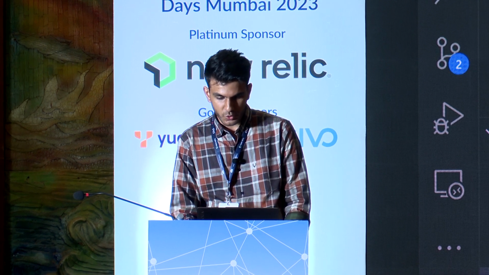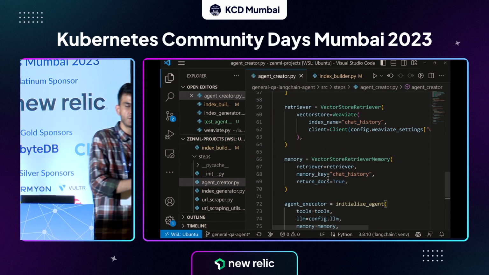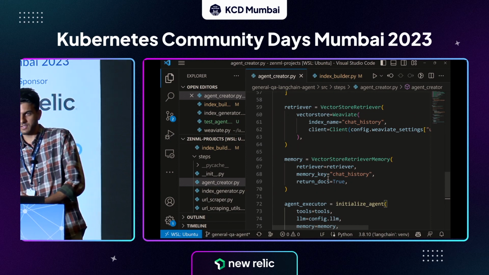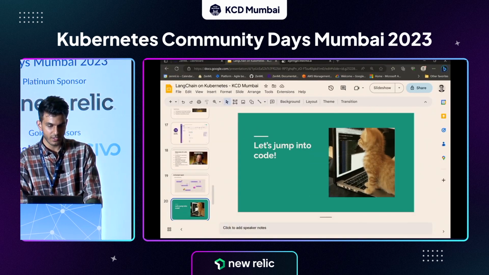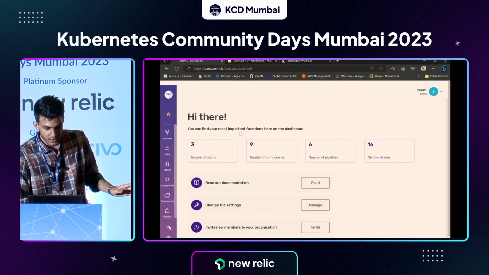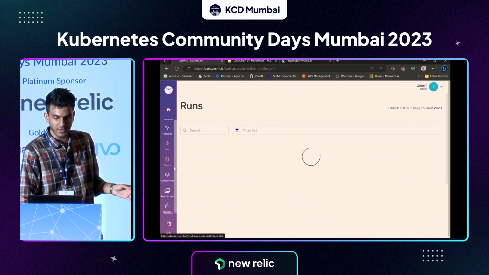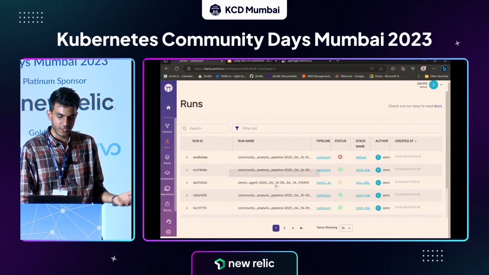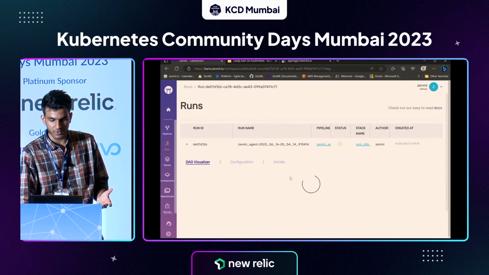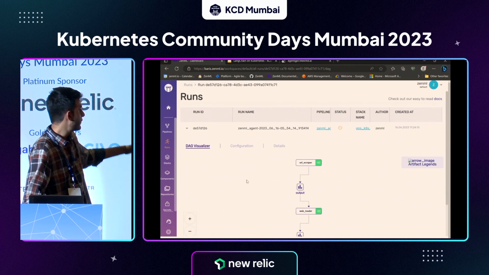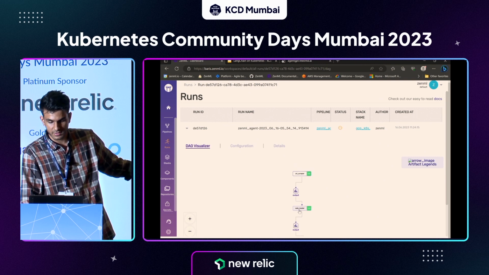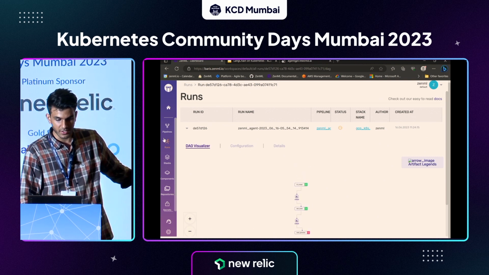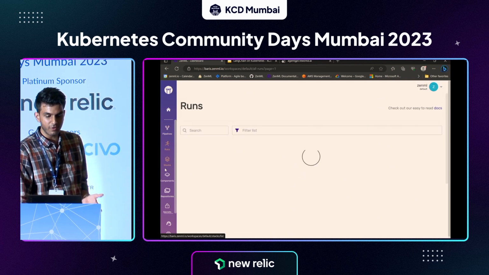So what I want to show is basically this entire pipeline will run on Kubernetes essentially. So what we do is use ZenML to set Kubernetes as the active stack. If I go to the ZenML dashboard, you can have that as open source as well. Everything I talk about here is open source. If you go into your dashboard, you can look at different runs. I've run it in the past before as well. You can click on the pipeline run, and this will give you a visual of how this pipeline runs. The first is the URL scraper, then there's a web loader, all of these steps are there, and the last is the index generator. This is how it looks, and you have multiple stacks here.